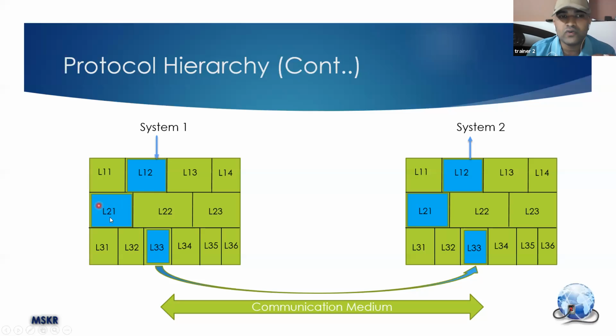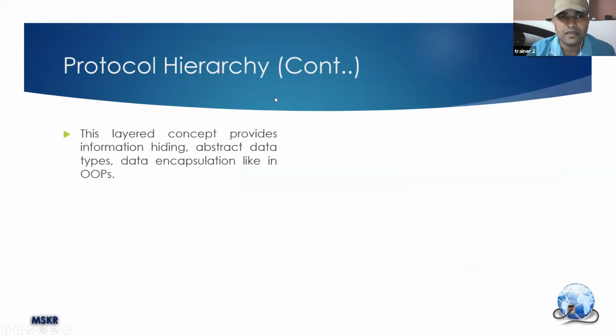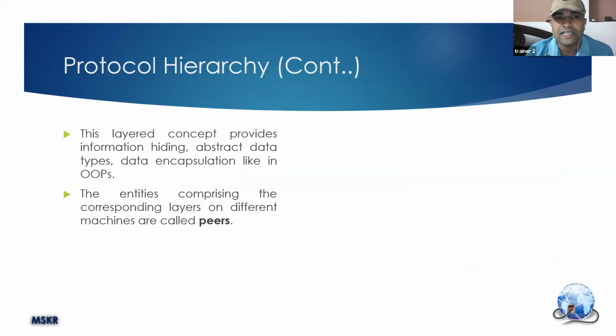Layer 3 does not know which protocol on layer 1 gave the information, not even that it came from L12. It only knows that it got some zeros and ones, and it needs to convert them into electromagnetic signals. So the layered concept provides information hiding, abstract data types and data encapsulation, like your object oriented program. The entities comprising the corresponding layers on different machines are called peers.